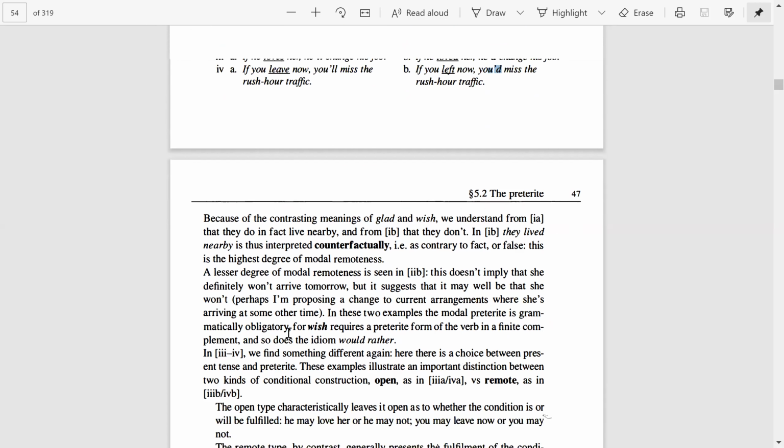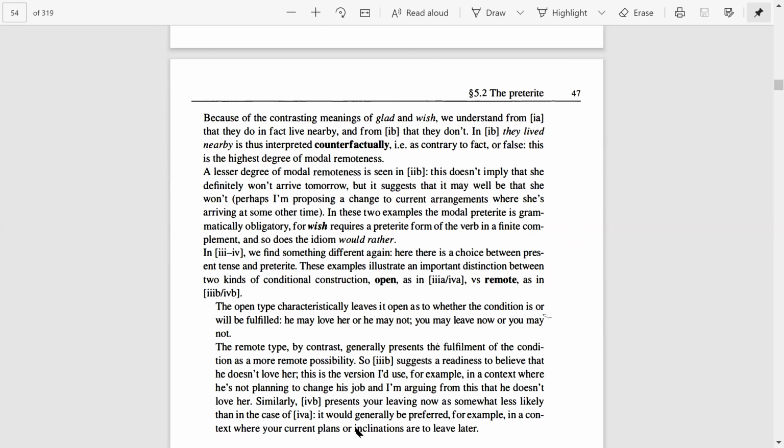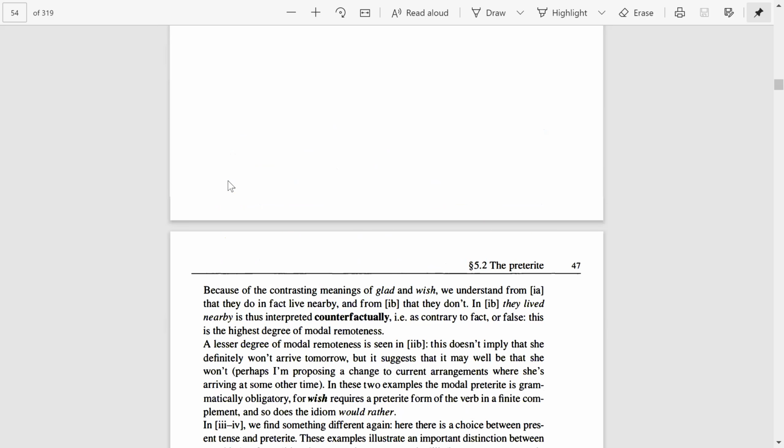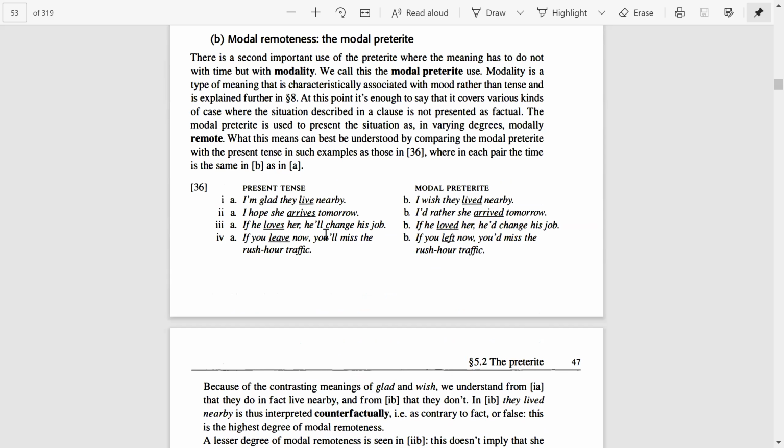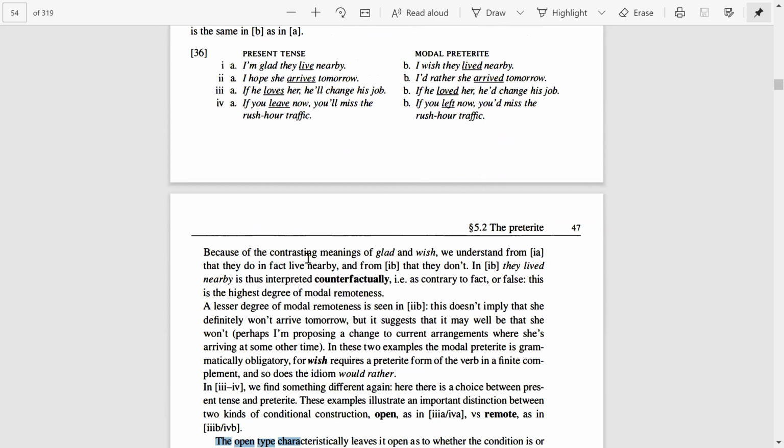Because here in example 3 you can see that this is open type construction. Open type characteristically leaves it open as to whether the condition is or will be fulfilled. For example, if he loves her, he will change his job. If you leave now, you will miss the rush hour traffic. This is open construction, right?